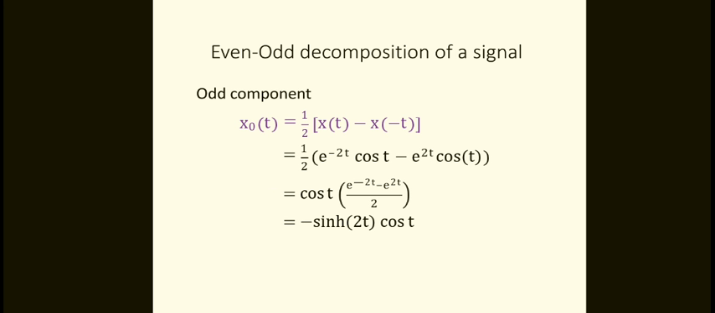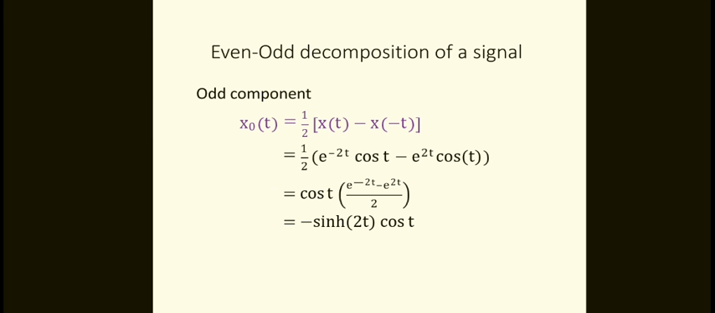What is the odd component for the extension of that? Half into x of t minus x of minus t. So whatever results we got should be substituted here, and you will get cos t common, and e power minus 2t minus e power 2t by 2.